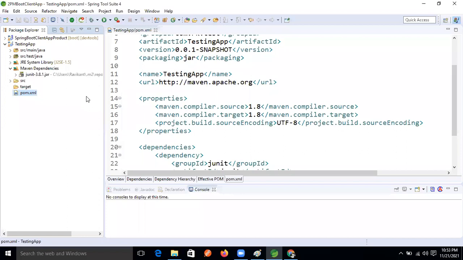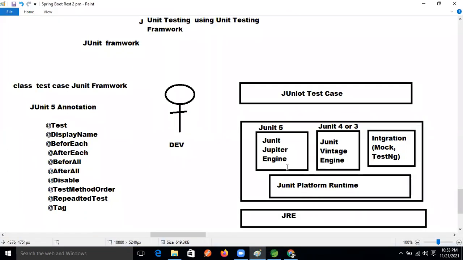But if you want to work on JUnit 5, then we need to put the Jupiter engine explicitly. The Jupiter engine will not come by default, and the Jupiter engine is based on JUnit 5 itself. This lower version came by default. If you want to work on JUnit 5, then we need to put the Jupiter engine.